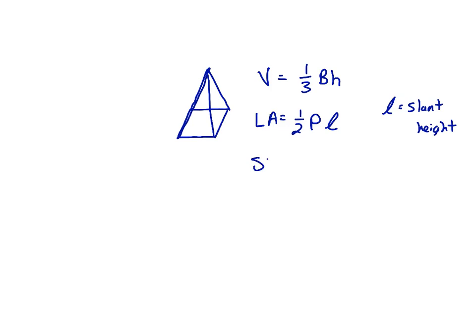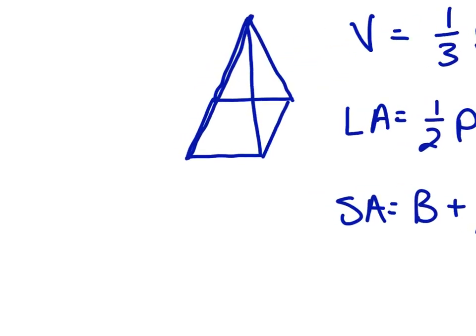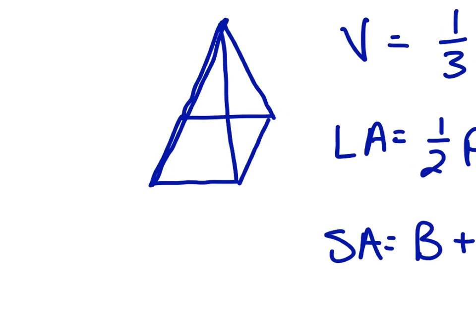And then the total surface area is the area of the base plus the sides, so plus the 1/2 perimeter times slant height. Okay. And if you remember, your slant height is the height that goes from the very top of the pyramid down the middle of one of the sides, okay?